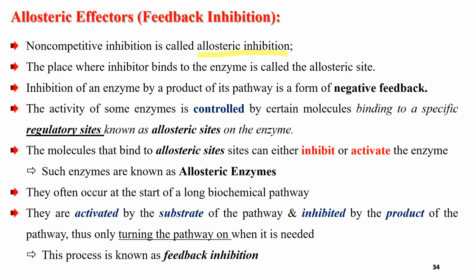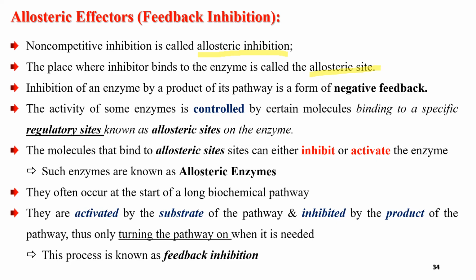The place where the inhibitor binds to the enzyme is called the allosteric site, not the active site. Keep this in mind: competitive inhibitors bind to the active site, but non-competitive inhibitors bind to the allosteric site.